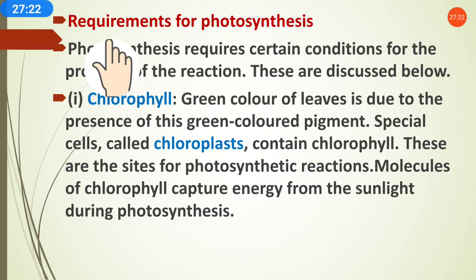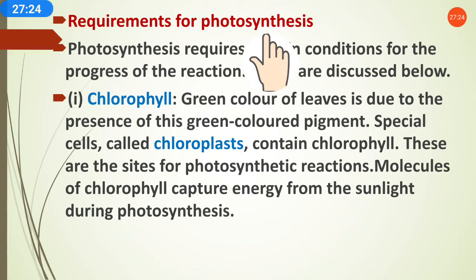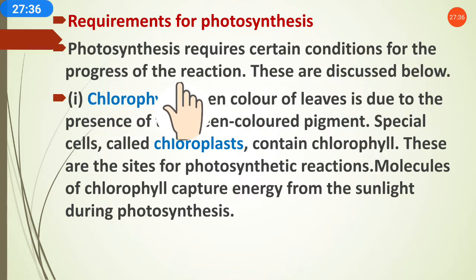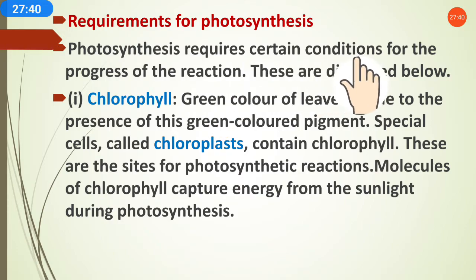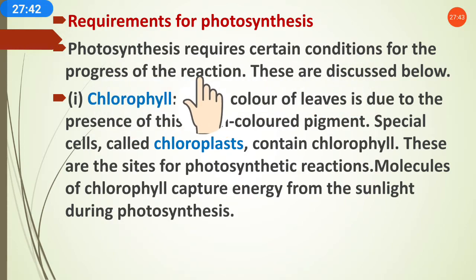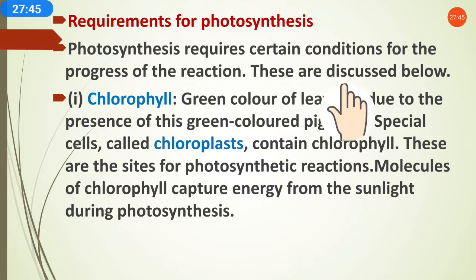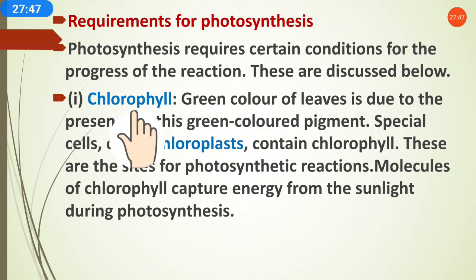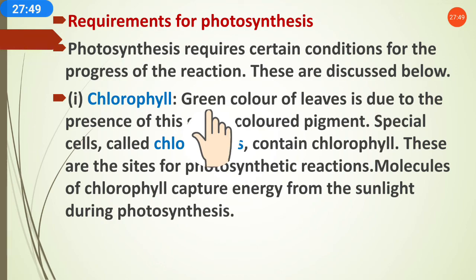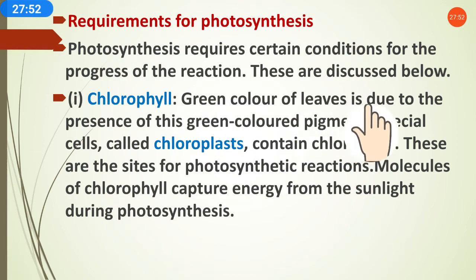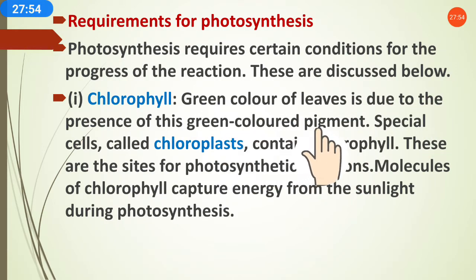Now we will discuss the requirements for photosynthesis. We have already discussed them, but here we will discuss in detail what the main requirements are. Photosynthesis requires certain conditions for the progress of the reaction. Means for photosynthesis to be done, some conditions are required, and these are discussed below. First is chlorophyll. What is chlorophyll? The green color of leaves is due to the presence of a green color pigment.